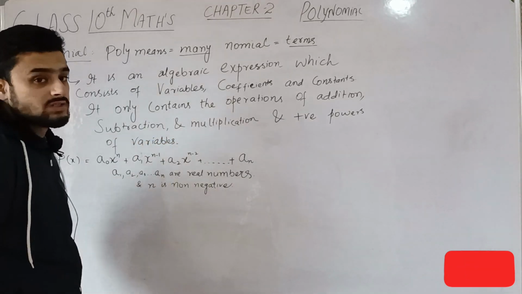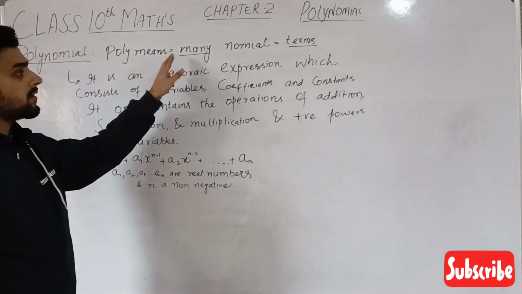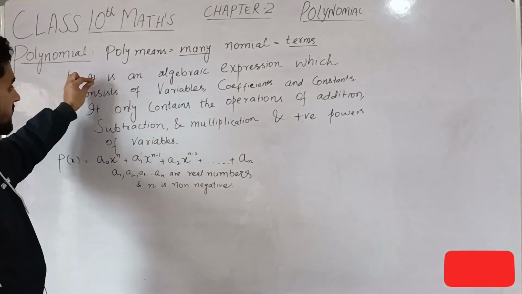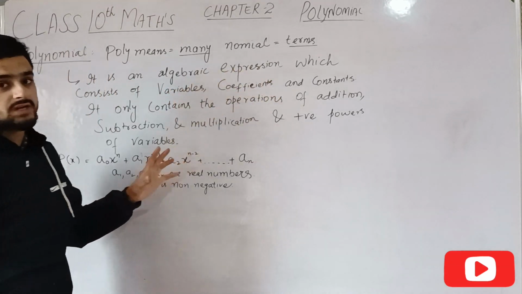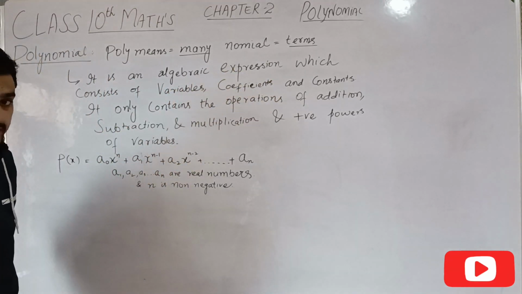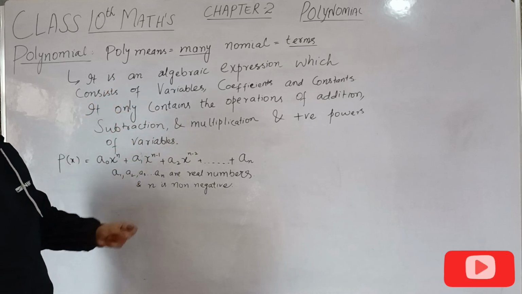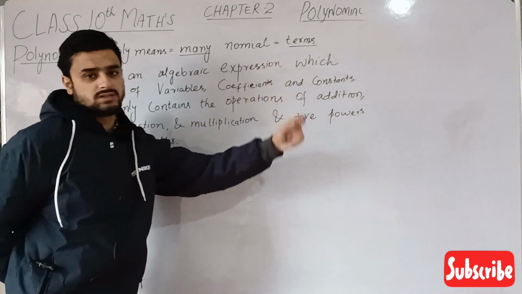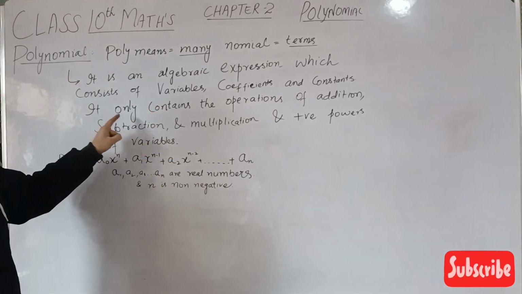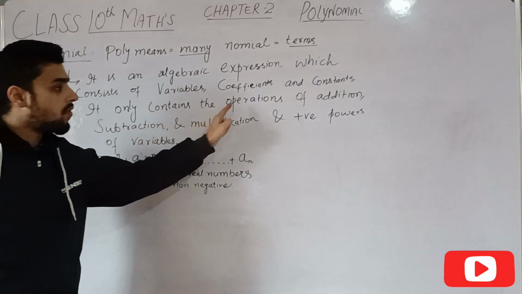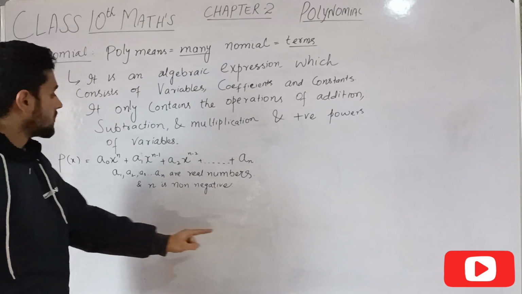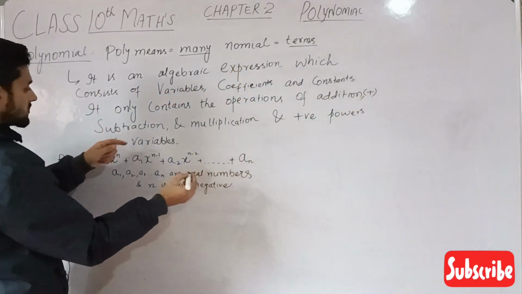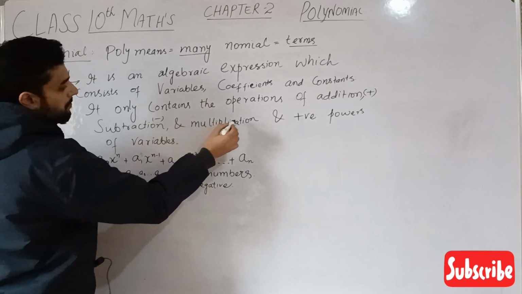Now what we have discussed so far: poly means many, nomial means terms. So it is an algebraic expression consisting of variables, coefficients, constants. Not only this much, it only contains the operations of addition, which means sum, subtraction, multiplication.